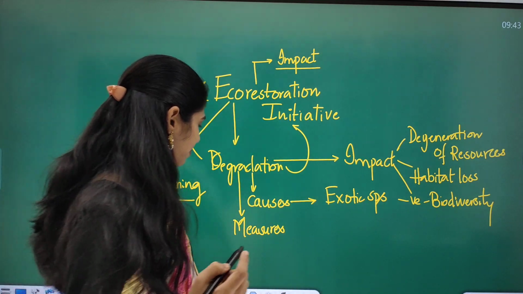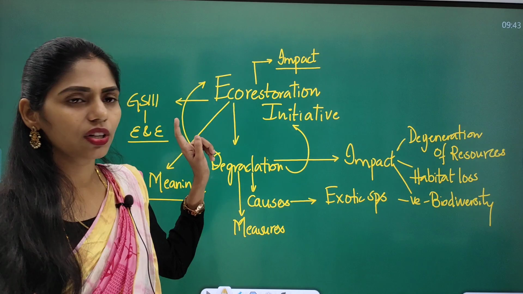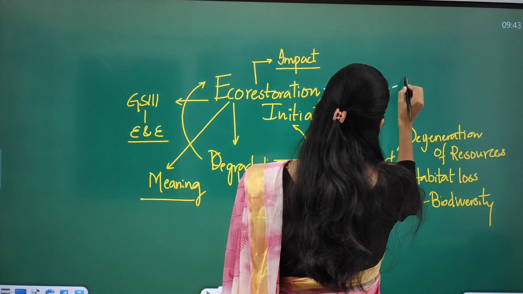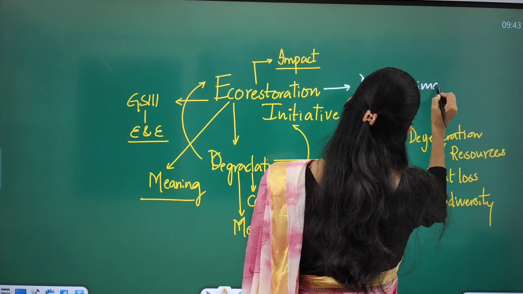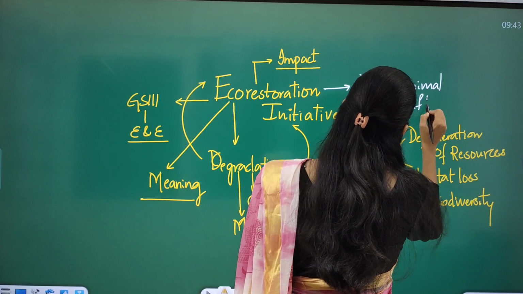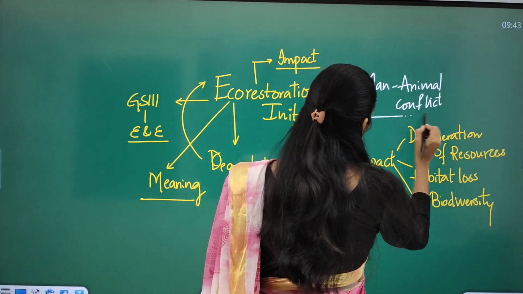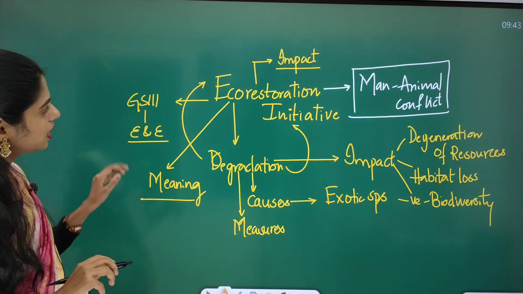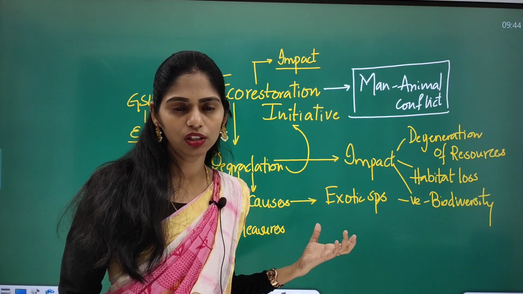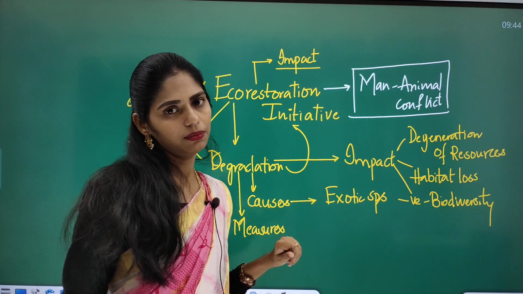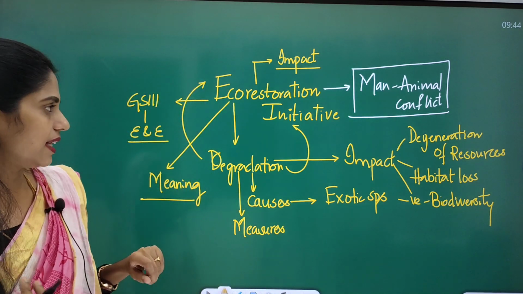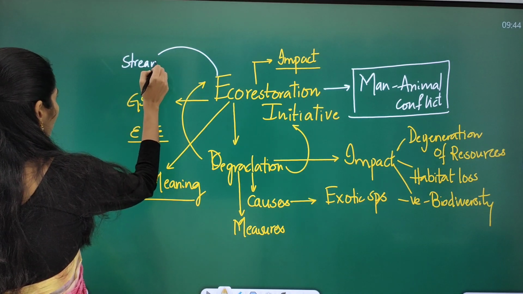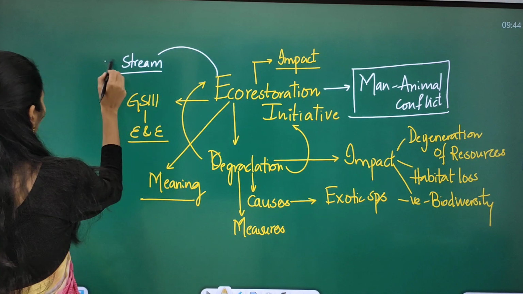And I can even frame a question here: how will these eco restoration projects help to address man-animal conflict? This man-animal conflict is highly in the news, and even the Supreme Court has been involved, right? So to write this answer on man-animal conflict, you can write a case study, like eco restoration is also one solution to address this man-animal conflict. Like that you can give an example, and here you have to see which stream it is, the name of that stream, and the location.